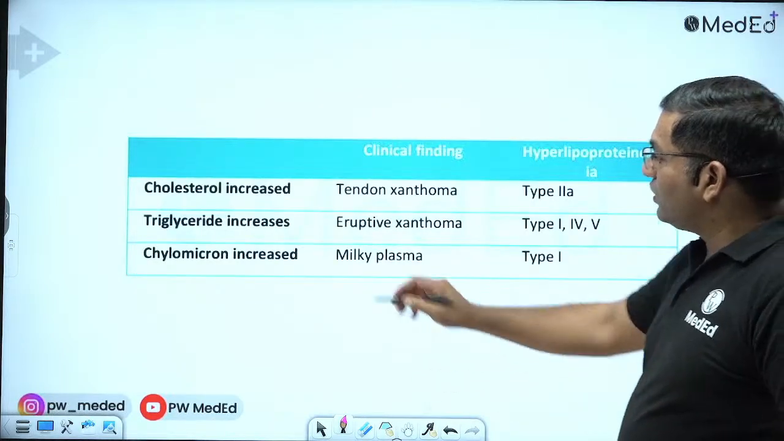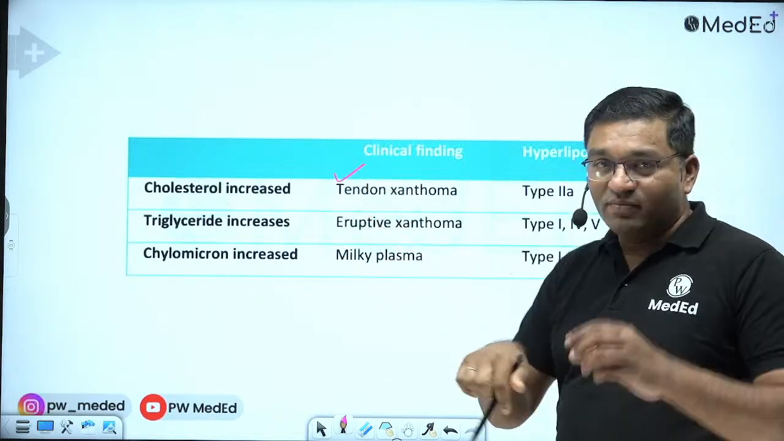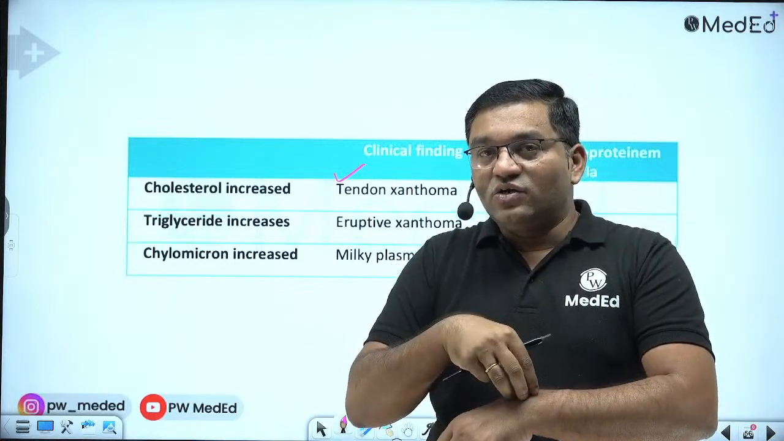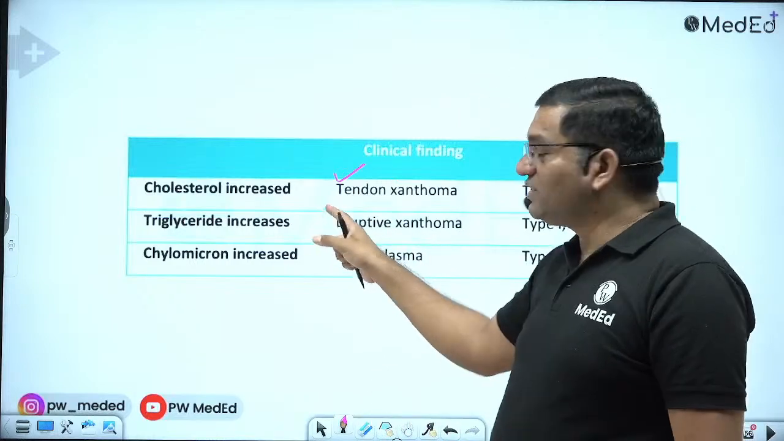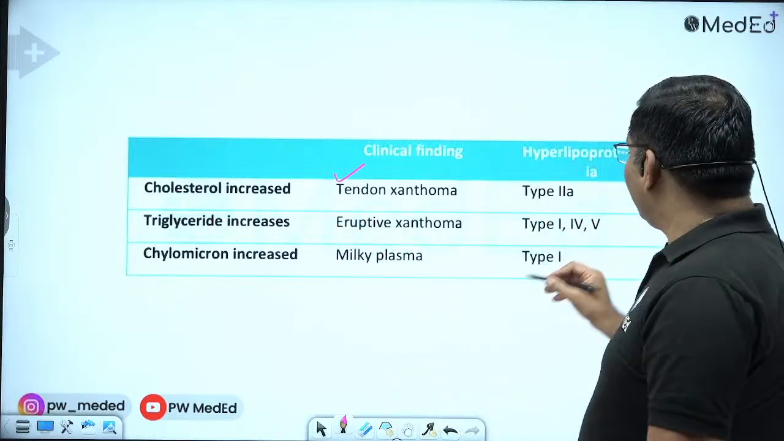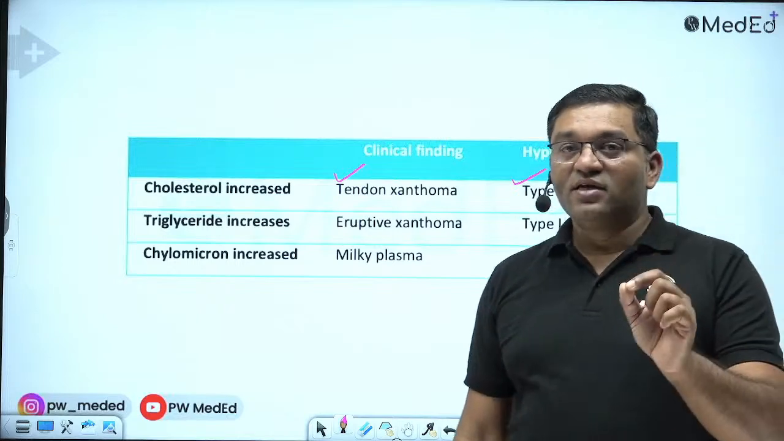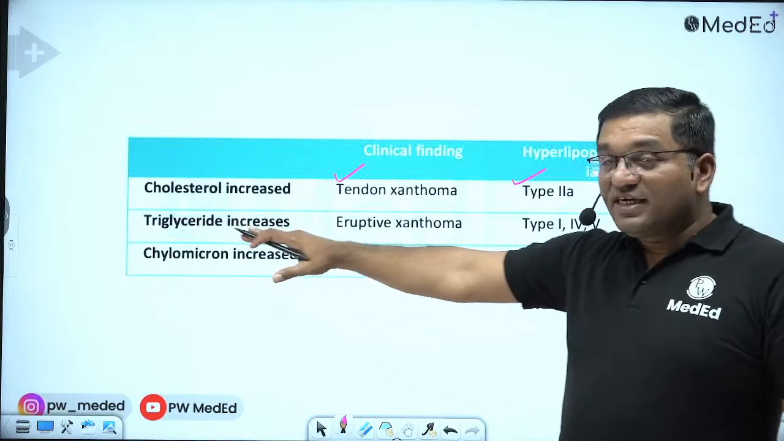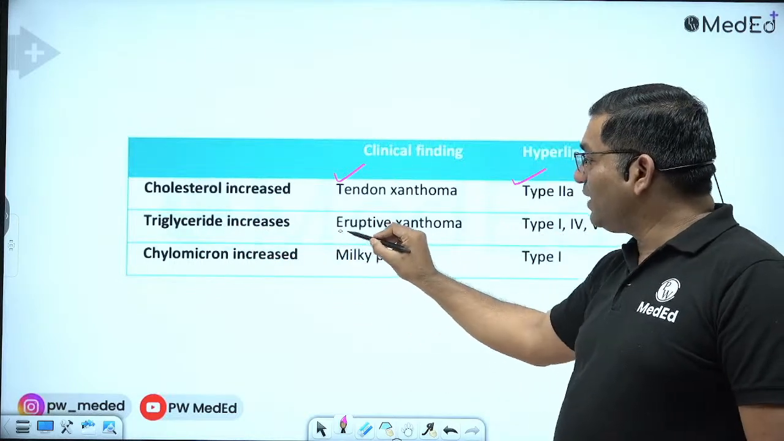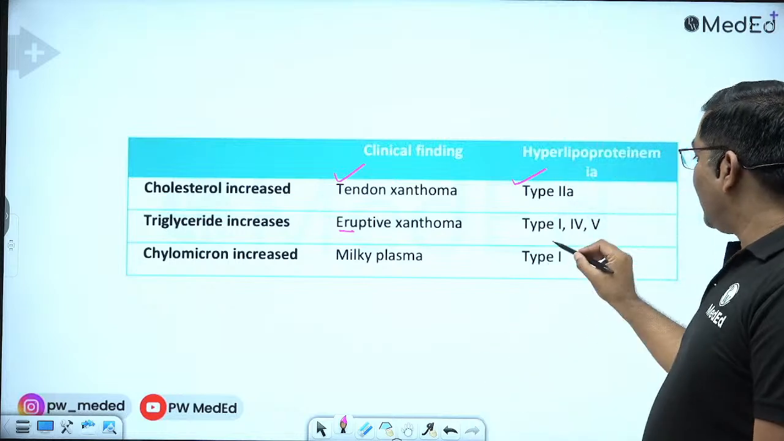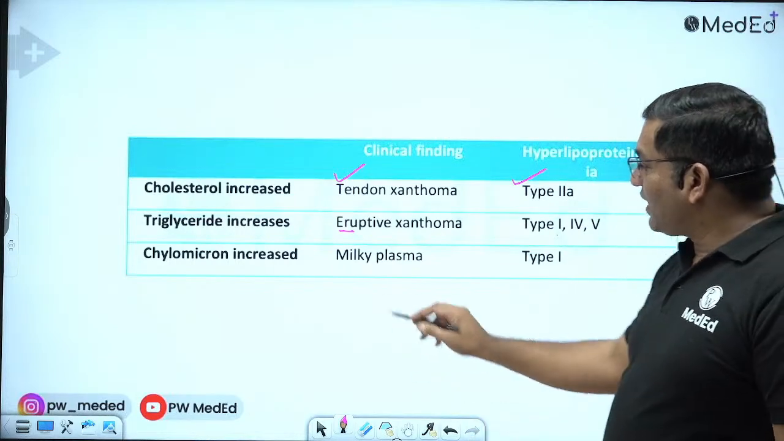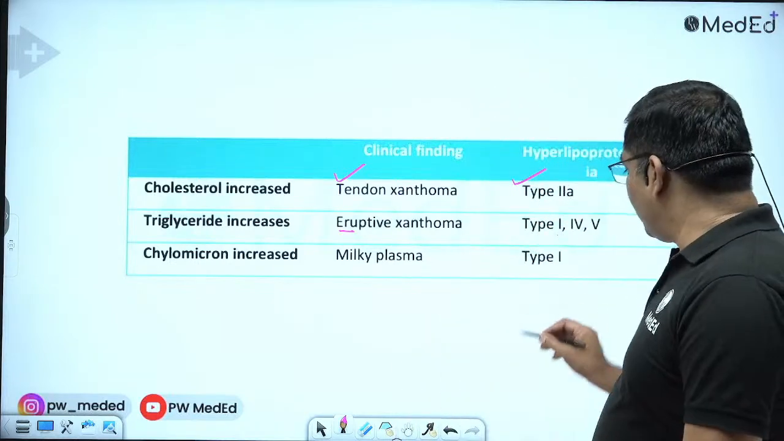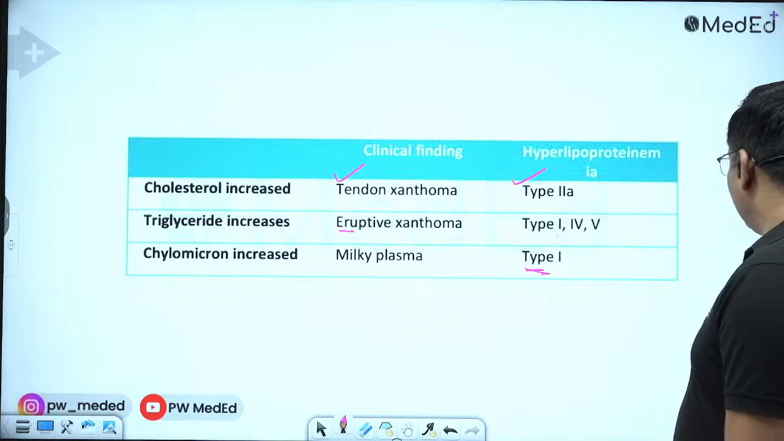Now see, whenever cholesterol increases and tendon xanthoma is there, meaning there is a lesion on the tendon and an increase in the cholesterol level, it indicates type 2a. According to the Fredrickson classification, it is a type 2a hyperlipoproteinemia. When there is an increase in the TG level and eruptive xanthomas are there, it indicates type 1, type 4 or type 5. And when chylomicron is increased and milky plasma is there, it indicates type 1 hyperlipoproteinemia.